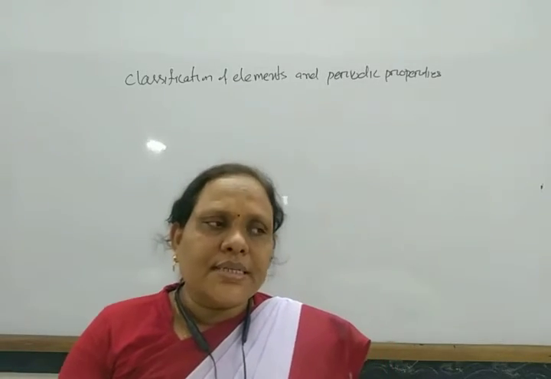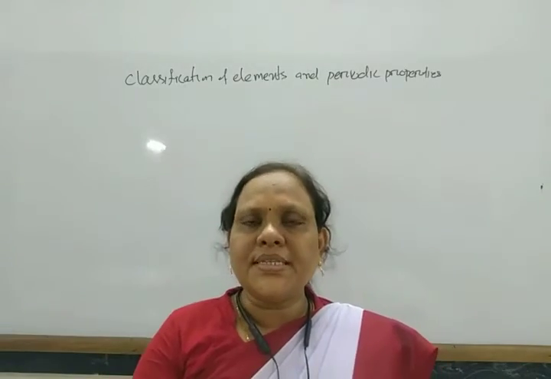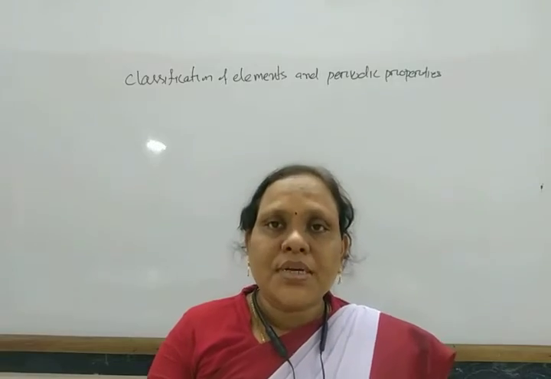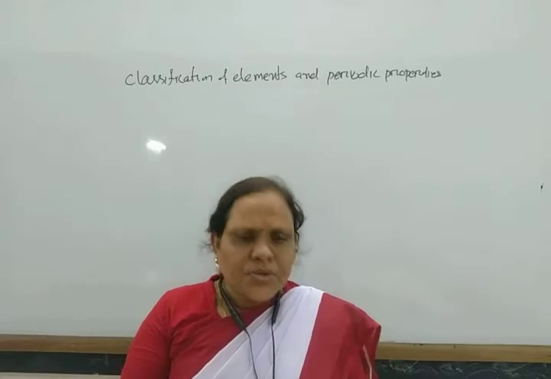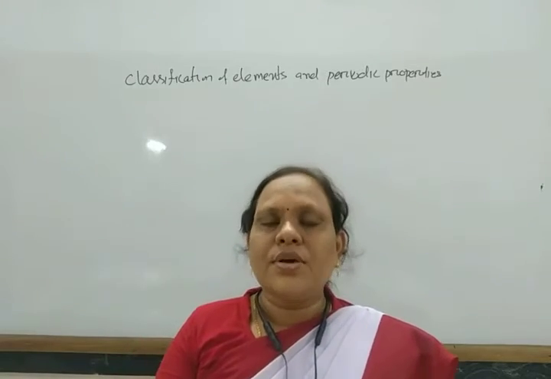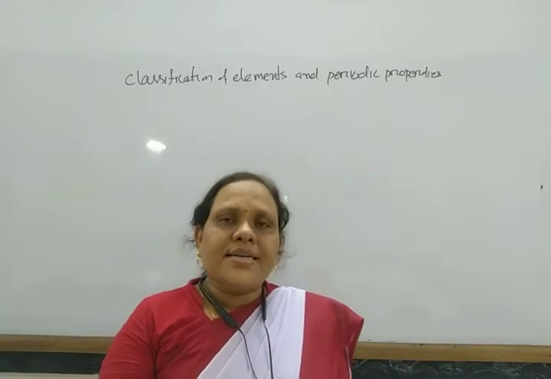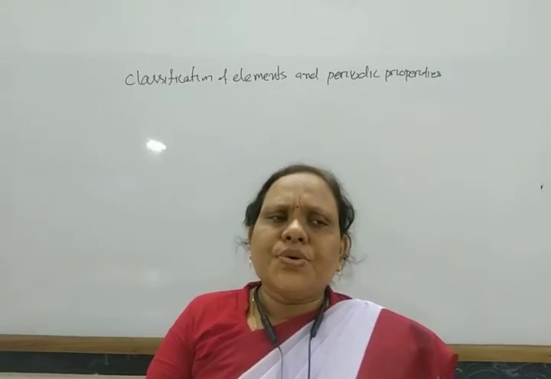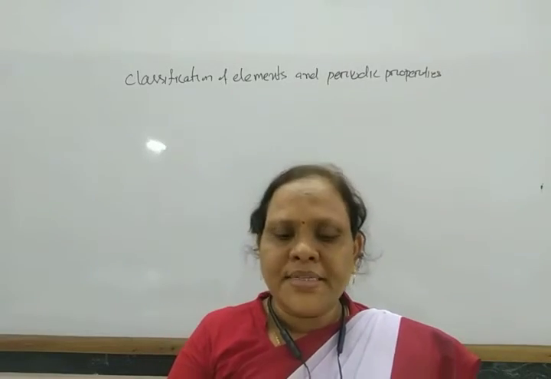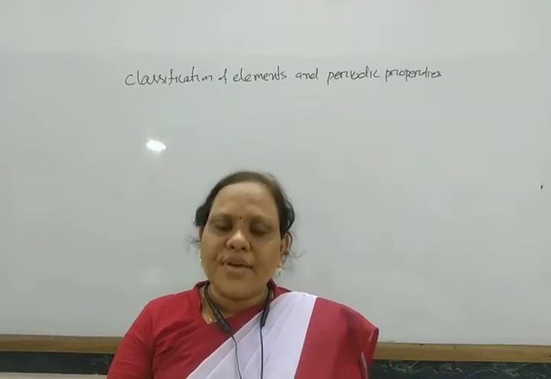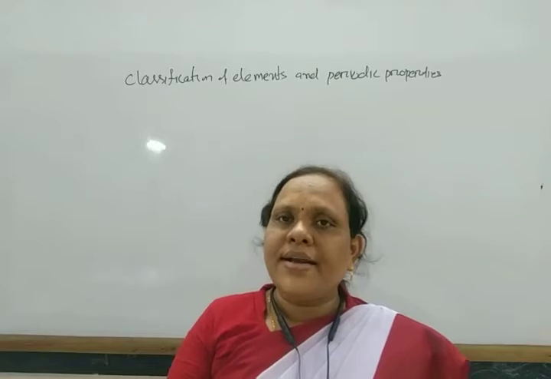So in this way, classification is required. If some elements have similar properties, they can be separated from others, so that it becomes easier to remember them, and also easier to study those elements and their compounds. There were many scientists who attempted the classification of elements. One you know is the Dobereiner triad system, in which he classified the elements.